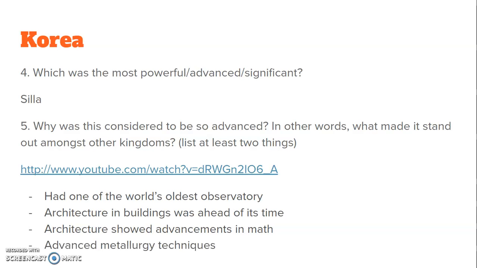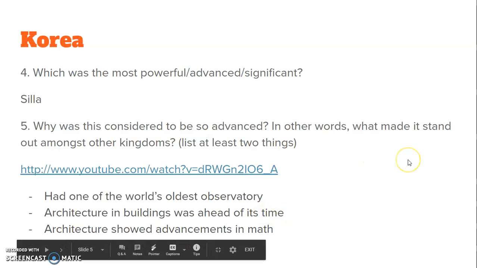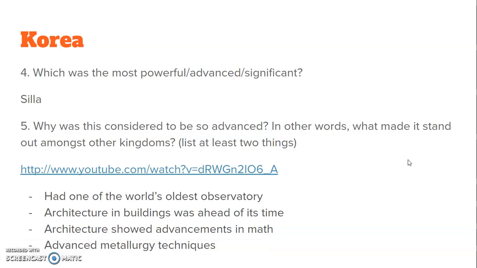Here's a couple things that I got from the video. It had one of the world's oldest observatories. They had architecture and buildings that were just ahead of their time. Their architecture showed advancements in math. They had advanced metallurgy techniques. So in a lot of different ways, they were very advanced, especially compared to the other kingdoms.